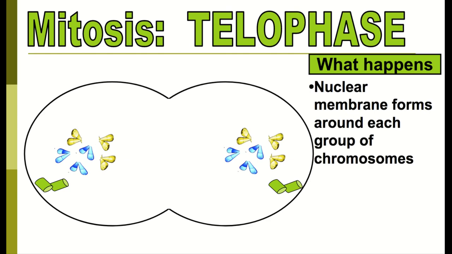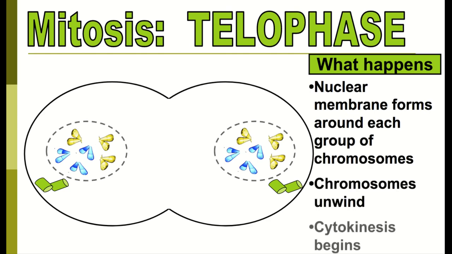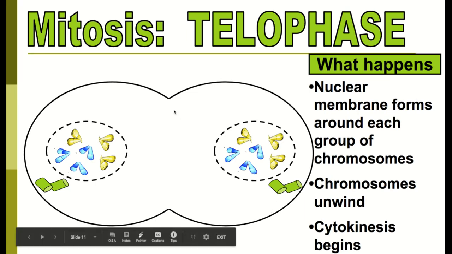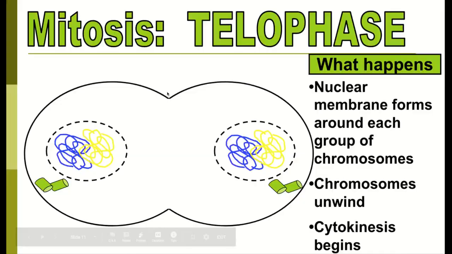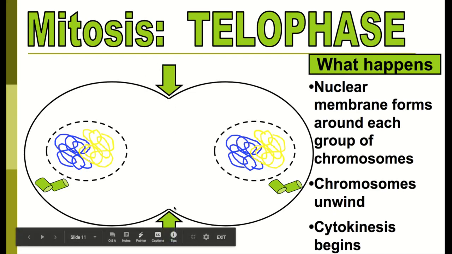Telophase, nuclear membrane forms around each group of chromosomes. Our chromosomes unwind and cytokinesis can begin. So with telophase and cytokinesis, it's performed a little bit differently in plant and animal cells. So this here is an animal cell because I don't see a cell wall. I just see this outer cell membrane. So right here we call this a cleavage furrow. We can see where it's physically pinching in and cleaving the 2 cells.